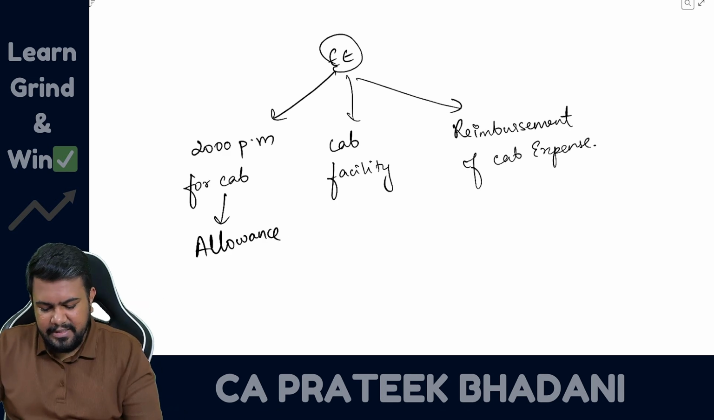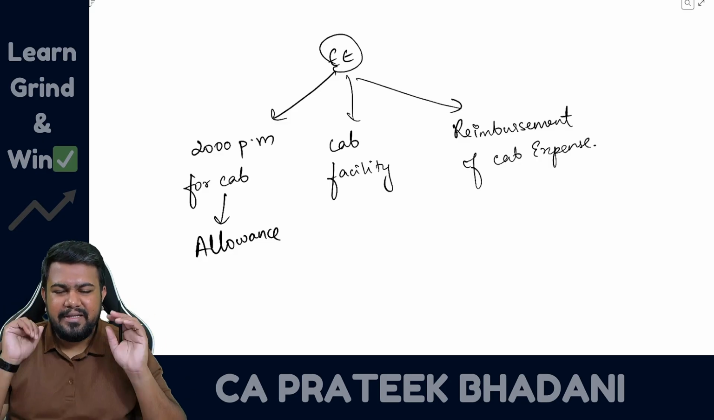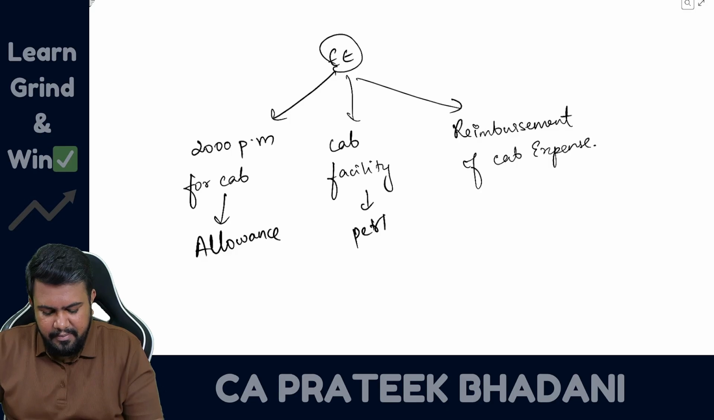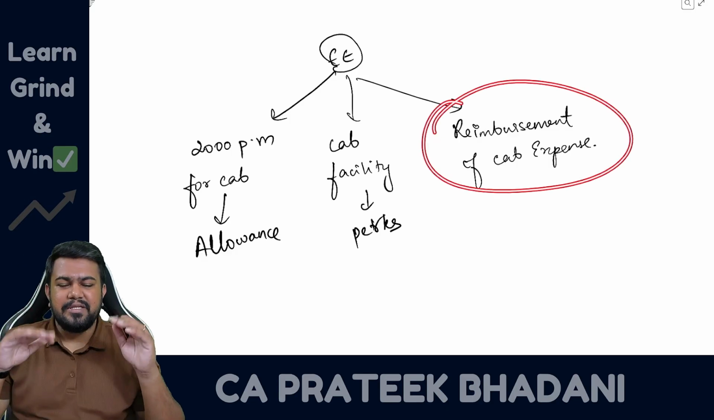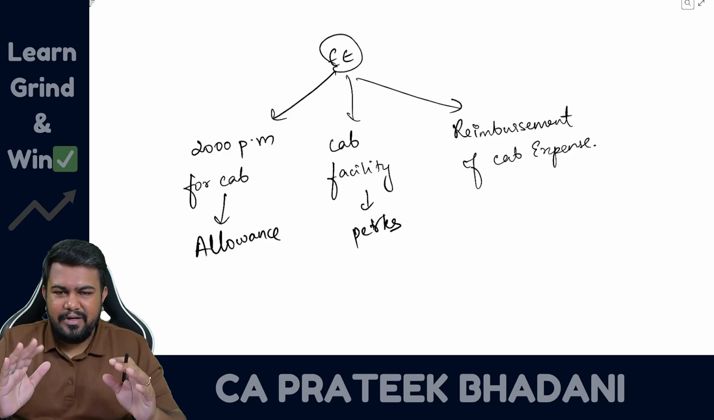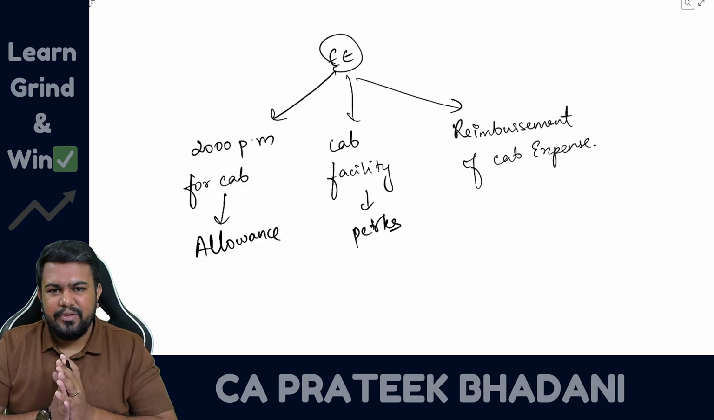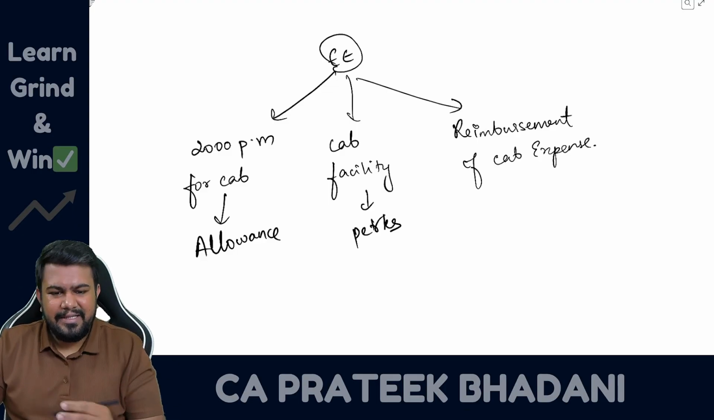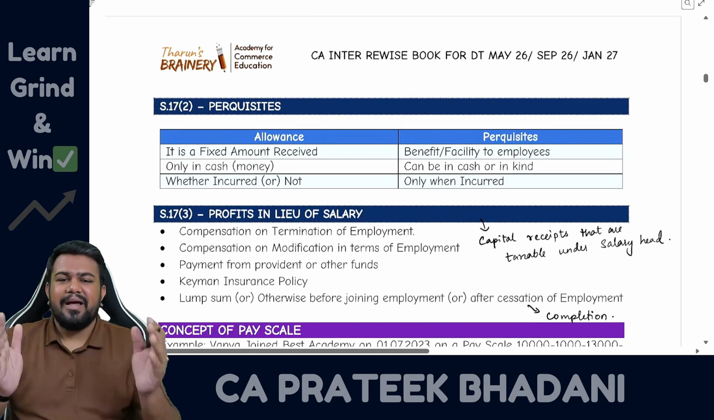Then let's talk about the next example, that is cab facility. The employer himself is giving the cab facility to the employee. In this case, it is in kind, hence it will be called perks. And then lastly, reimbursement of cab expense. Whatever expense is incurred by the employee, the employee gives the bills to the employer and the employer reimburses it to the employee. In this case, the expense depends on the amount incurred by the employee. That is why even this will be called perquisites or perks. Fine. So this is the difference between allowance and perks.